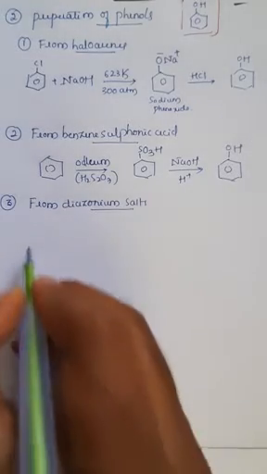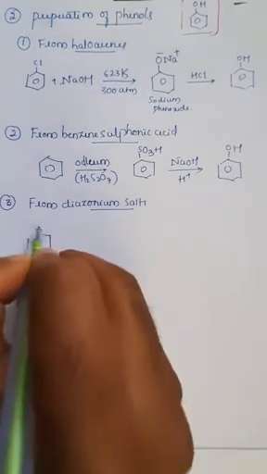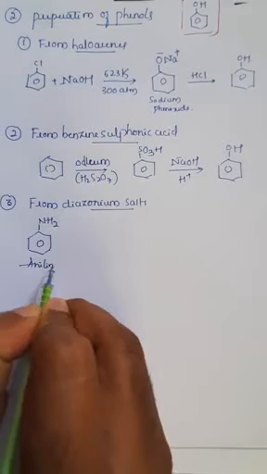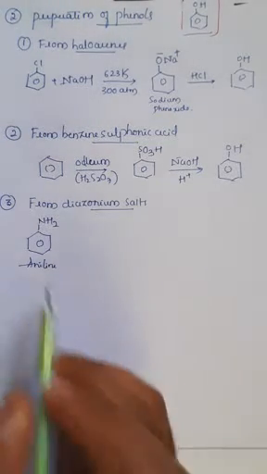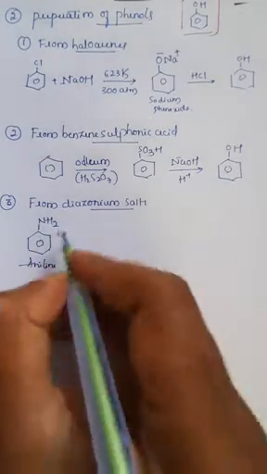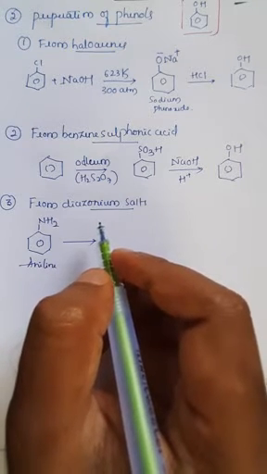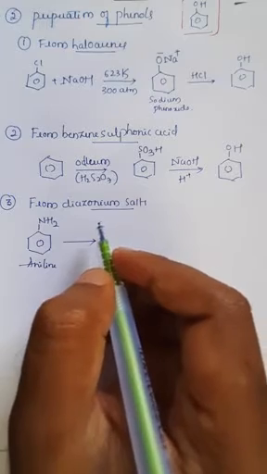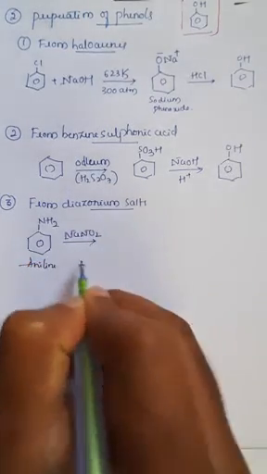For example, if you take aniline, aniline means the benzene ring which is bonded with NH2, right? So we call this aniline. Aniline is a class of compound in which the aromatic ring, that is benzene ring, is bonded to the NH2. Now, in presence of sodium nitrite with HCl, that is NaNO2, right?